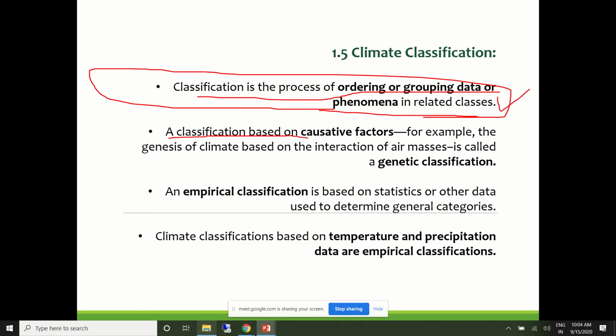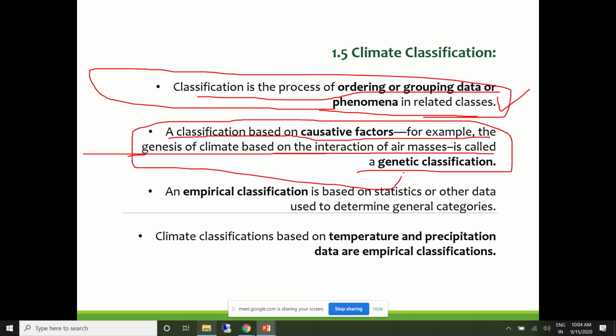A classification based on causative factor, for example, the genesis of climate based on interaction of air mass, is called a genetic classification. There are different ways in which the climatic zones are classified. One is based on the causes: change in temperature, change in air mass, change in precipitation level. If the Earth surface is divided based on that, then it's called genetic classification.